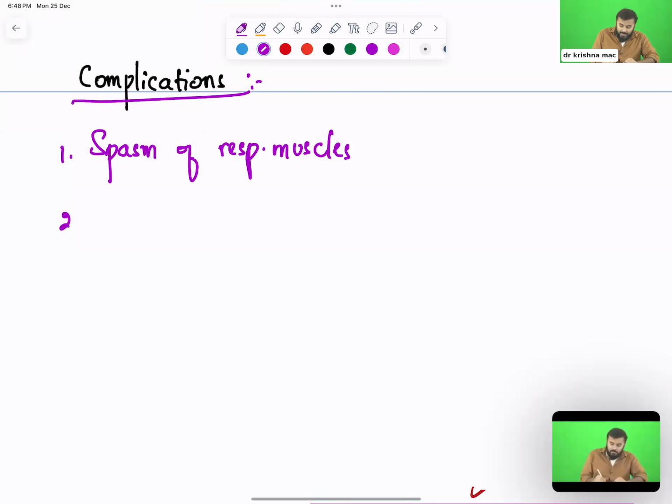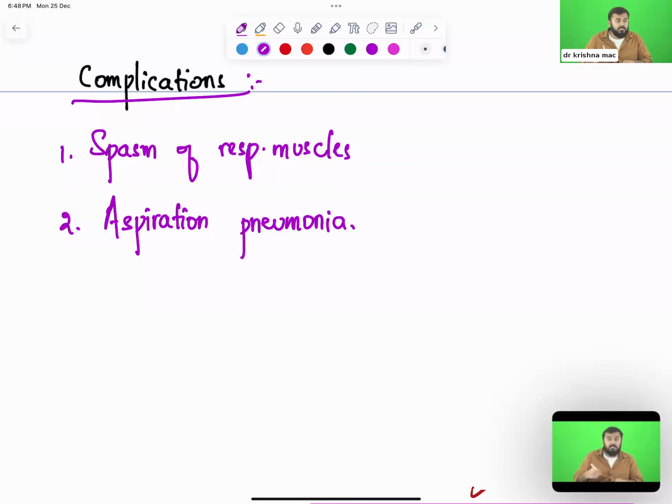Second important thing, when the muscles are contracted, the patient will have a spasm in this way, right? When he is taking a deep breath inside like this, sometimes the contents from the esophagus can jump into your trachea, and from there enter your lungs. This is called aspiration pneumonia. Let us say food materials enter into your lungs. Don't you think the patient will have aspiration pneumonia and then infection of the lungs? The patient will have pneumonia.